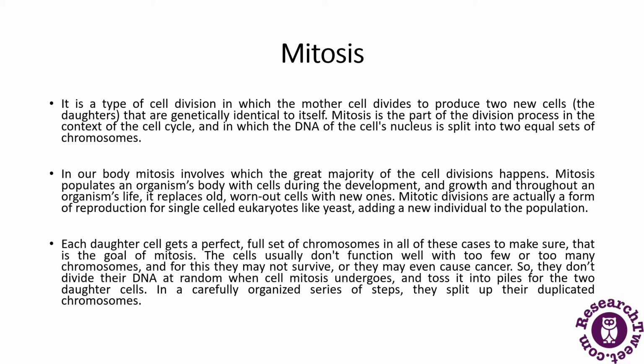When the mother cell divides, it forms the two daughter cells, and they are genetically similar to each other. It is the part of the cell division process in the context of the cell cycle, in which the DNA of the cell nucleus is split into two sets of chromosomes. There are also four stages of mitosis, which we will be discussing.